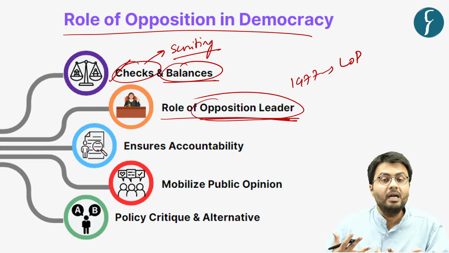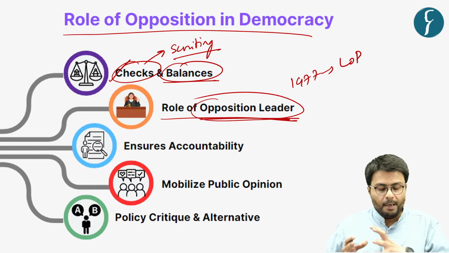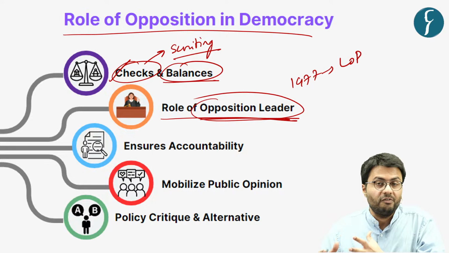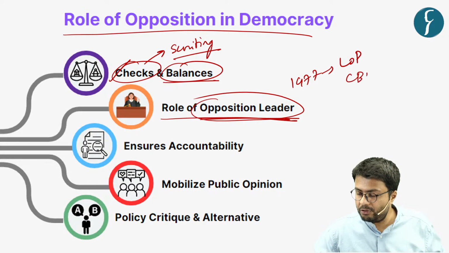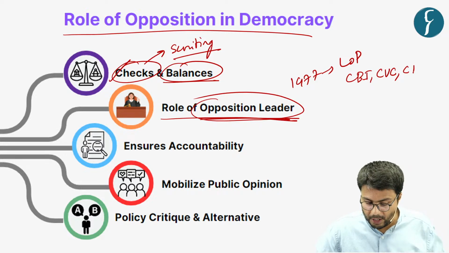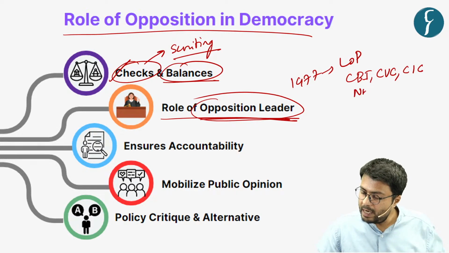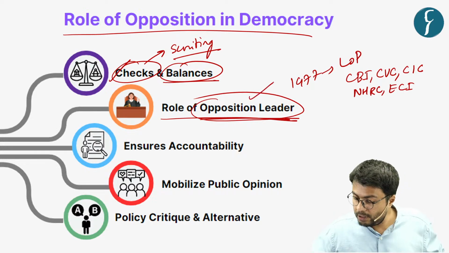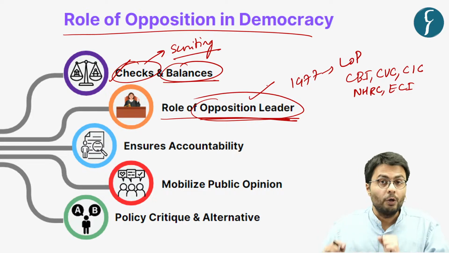Further, as you can understand, this leader of opposition plays a key role in selection of heads of various bodies of the government. For example, the Central Bureau of Investigation, Central Vigilance Commission, Central Information Commission, National Human Rights Commission, as well as selection of election commissioners of India. The opposition leader plays a key role.